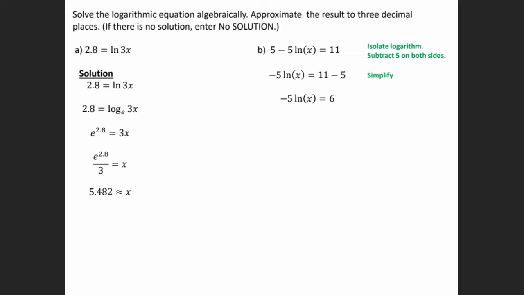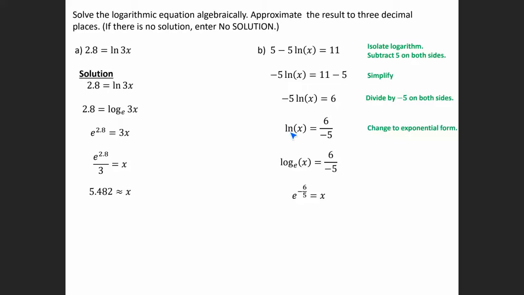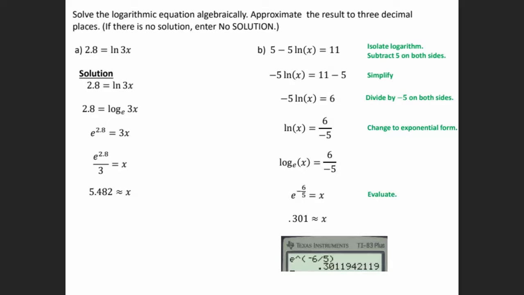We need to get rid of that -5. So we can divide by -5 on both sides. And then we can change it to exponential form. So natural log again is log base e of x. Your base is e. The exponent's going to be -6/5 is equal to x. So we can put that in our calculator to get approximately 0.301.